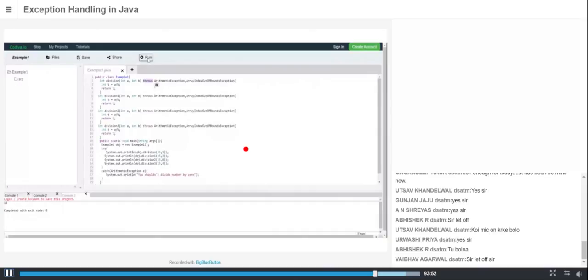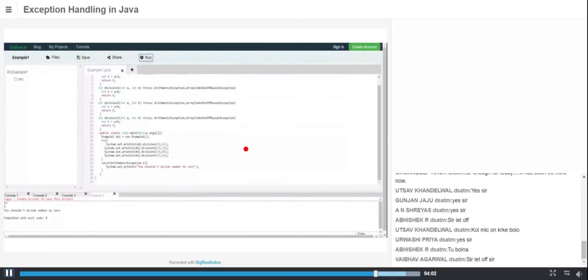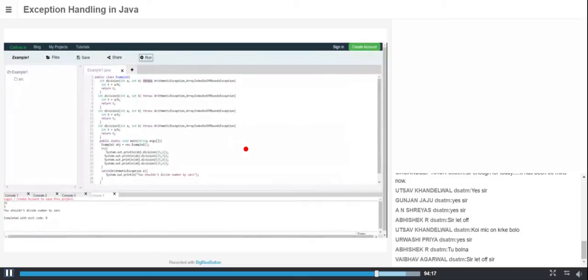See, we will run this. I have only one try and catch block, and I have four different methods, and I don't have a separate try statement and catch statement in each method. Still, I can handle all the methods' exceptions. So that's the advantage of using throws.